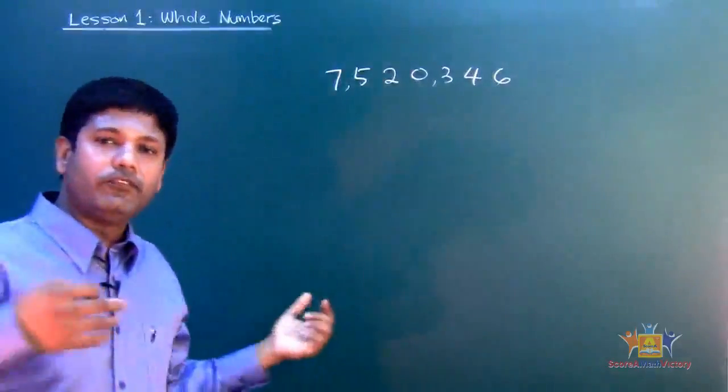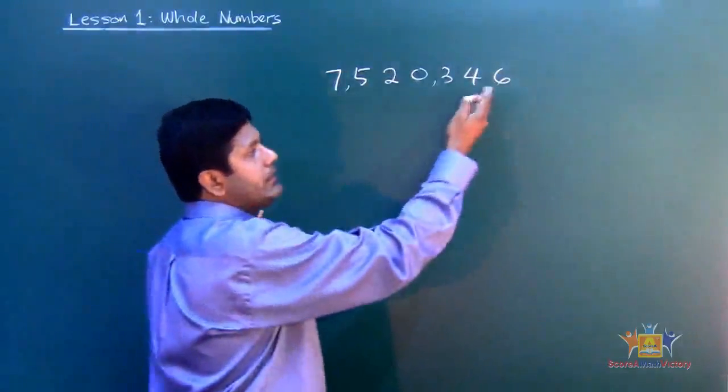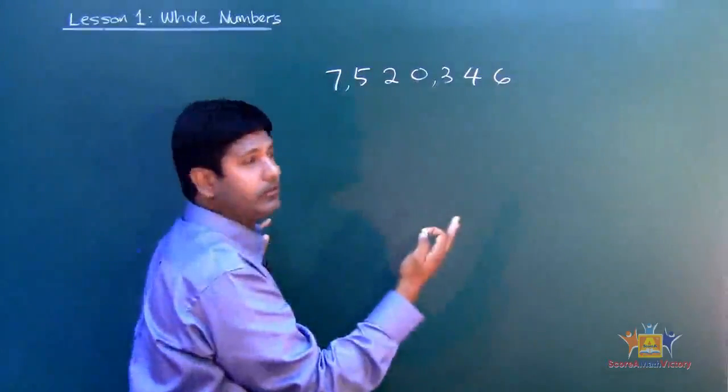That's it. Now the place value, it tells you what each of these digits represents.